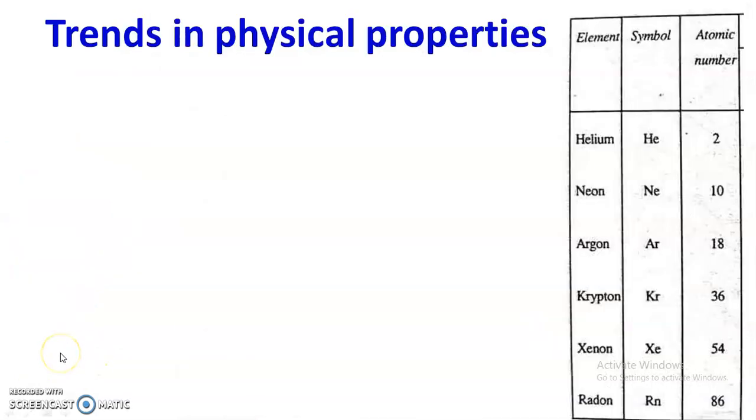Now the next important point is trends in physical properties of the noble gases, that is helium, neon, argon, krypton, xenon and radon. So some of the physical properties we are going to discuss here. The first important property is that these are monoatomic gases. These exist as monoatomic gases. Under normal conditions, all these noble gases are colorless, odorless, tasteless monoatomic gases.